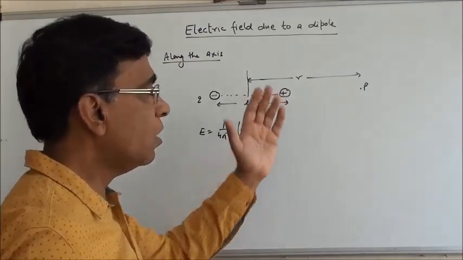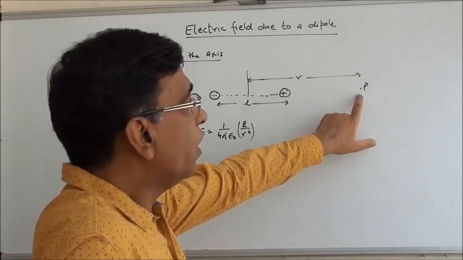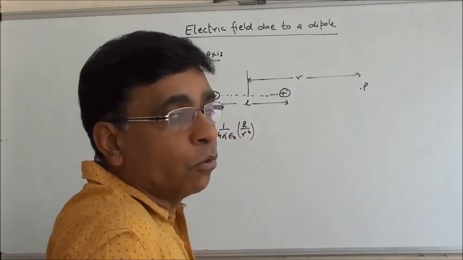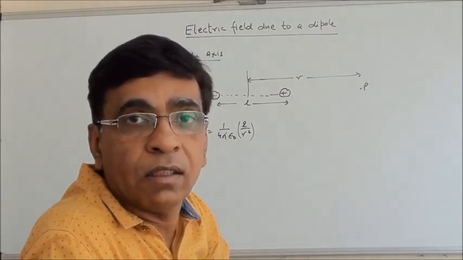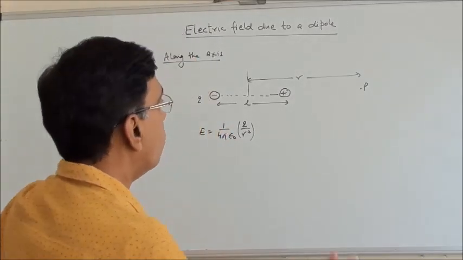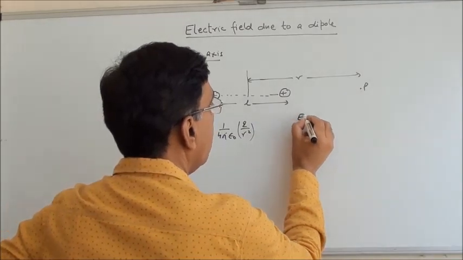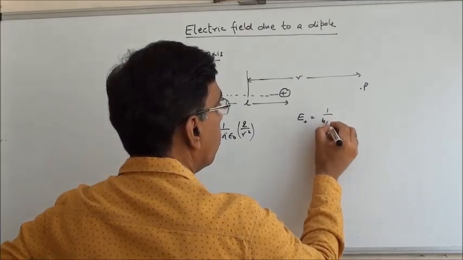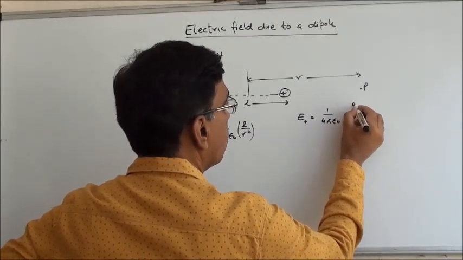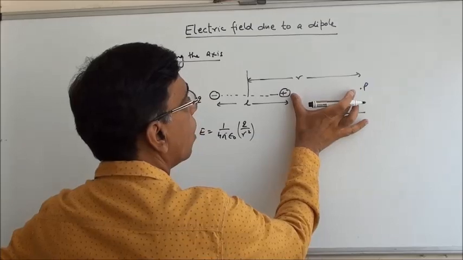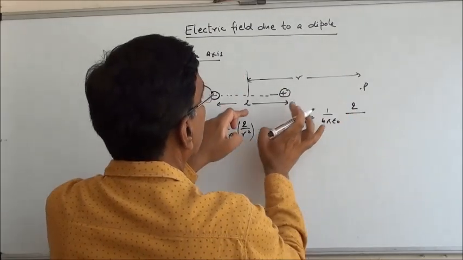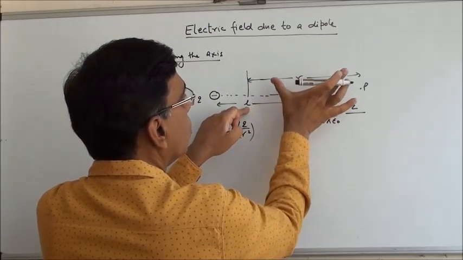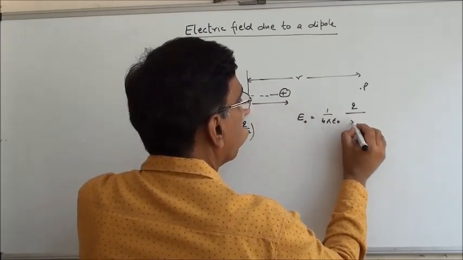So we shall be using this expression here. We will find out the field at this point due to plus Q charge, the field at this point due to minus Q charge, and we'll find the resultant. So what is the electric field at P due to plus charge? This is plus 1 upon 4 pi epsilon naught Q upon square of this distance. This is R, this will be L by 2. I have taken it from the center, so this is L by 2. So R minus L by